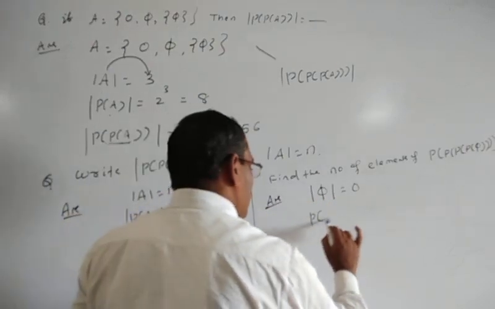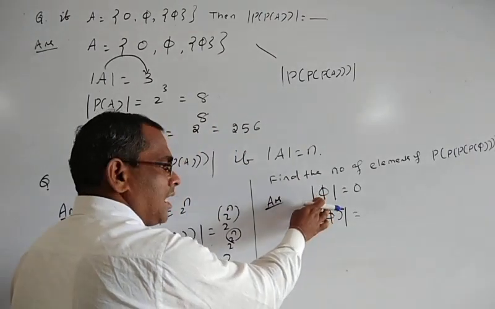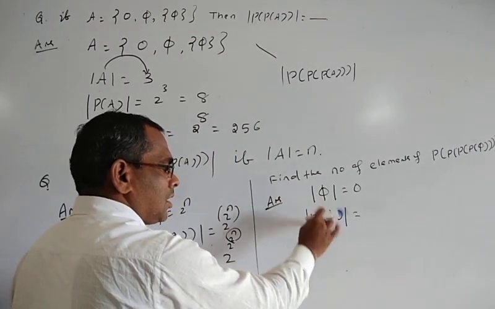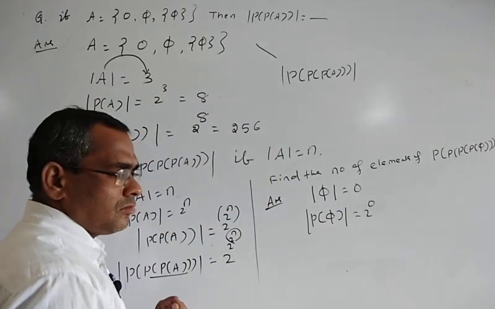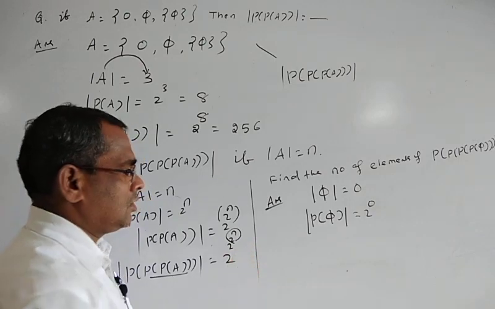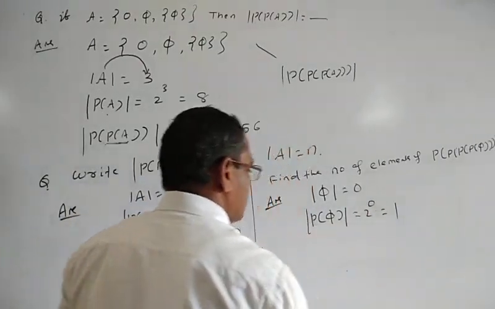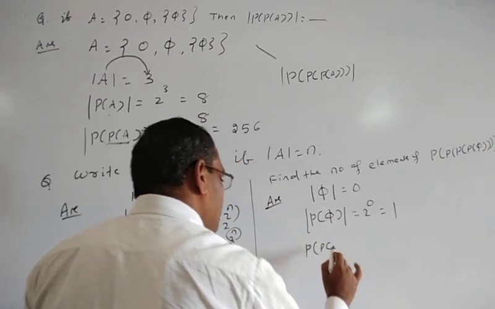So what will be P of the empty set? Since it has 0 elements, the cardinality of P of the empty set will be 2 to the power 0. The cardinality of P of A is equal to 2 to the power n, whereas A has n elements. That is why 2 to the power 0 means 1. Then again you find the power set of P of the empty set.